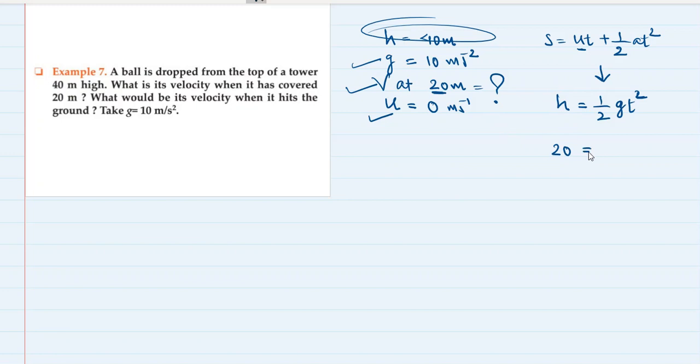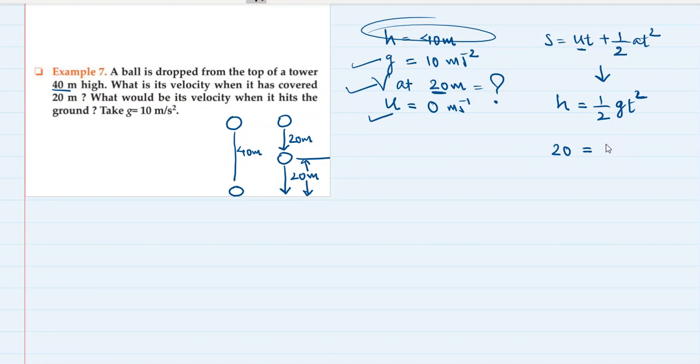H will be 20, because the tower is 40 meter high, and when the body has covered 20 meter, it has fallen down 20 meter, so it is at a height of 20 meter from the ground. So don't make a mistake here. The body was here and this was the ground. In between, the distance was 40 meter. If the body drops down by half the distance, that is 20 meter, how much more distance does it have to cover? 20 meter, right? So this is the height of the body from the ground at the considered position.